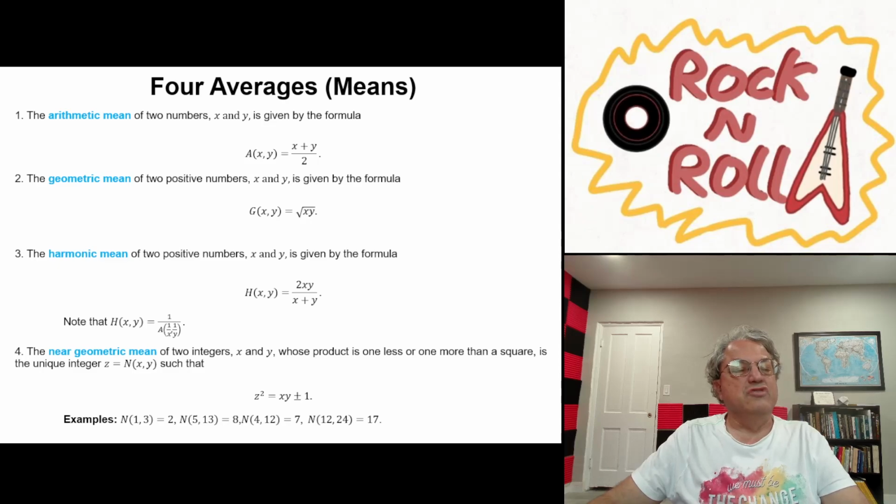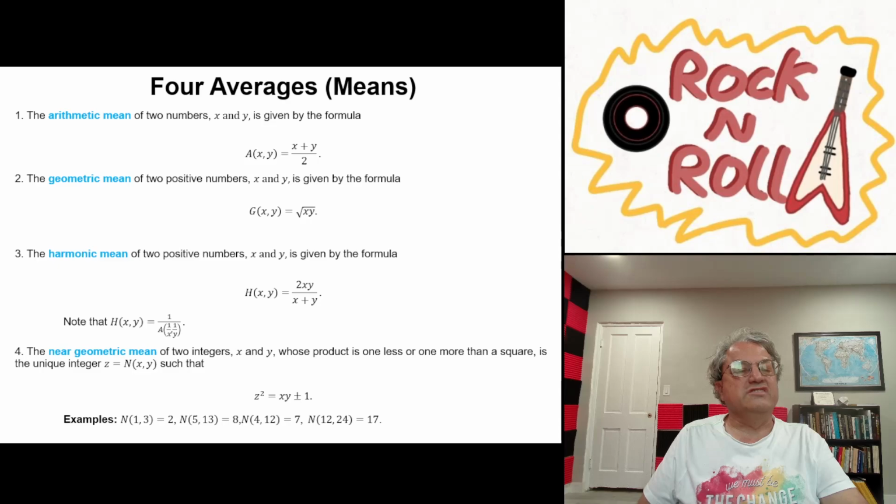And then finally, there's another thing. I think I just came up with this myself. I've never seen any papers or math literature referring to this, but I define a fourth kind of mean, which I call the near geometric mean. This is a special type of mean, and unlike the first three means, which work for pretty much all pairs of real numbers or maybe positive real numbers, this one will only work for certain pairs of integers. It's a pretty restrictive mean.